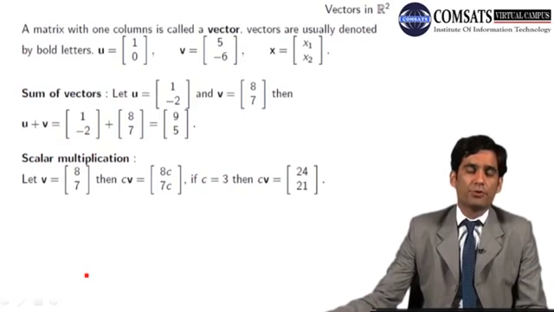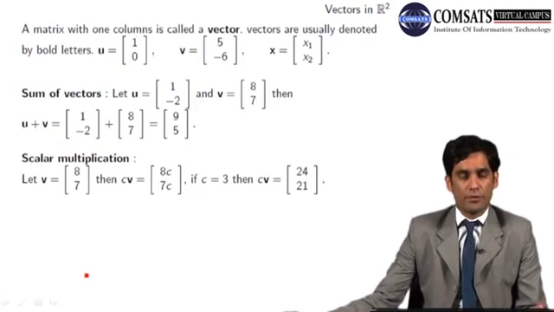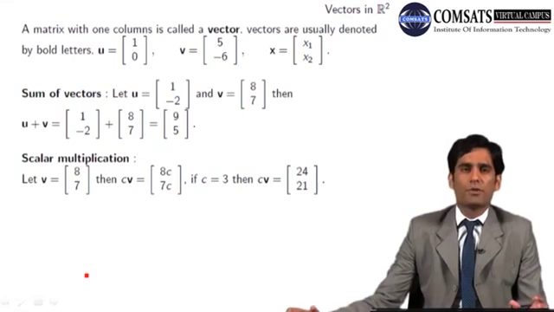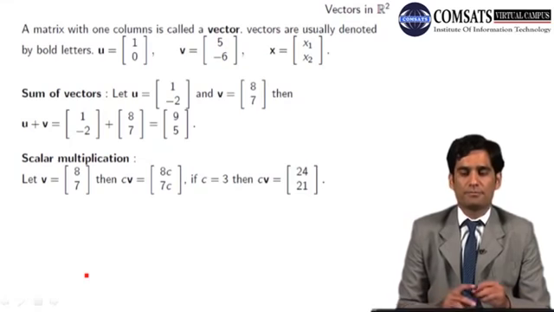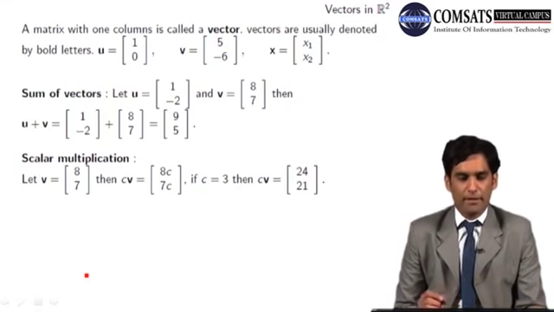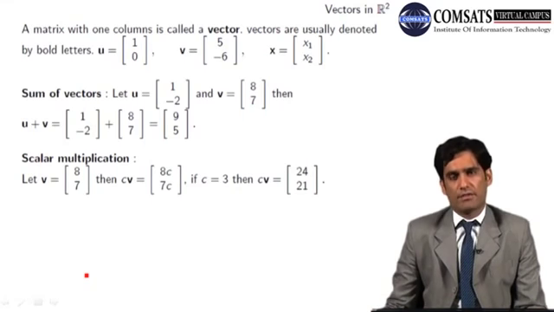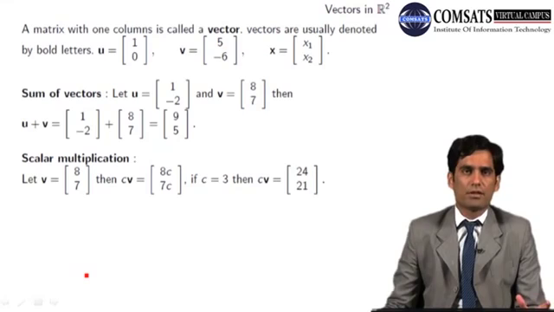So in today's lecture we are going to discuss some different spaces. A space is a set which contains certain elements and obeys certain laws. We are going to discuss this. So the first step of starting is R2. What are vectors? Let's go to the slide. A matrix with one column is called a vector. Any matrix which has one column and different rows, maybe 2, 3, 4, 10, 20, 100, is a vector.